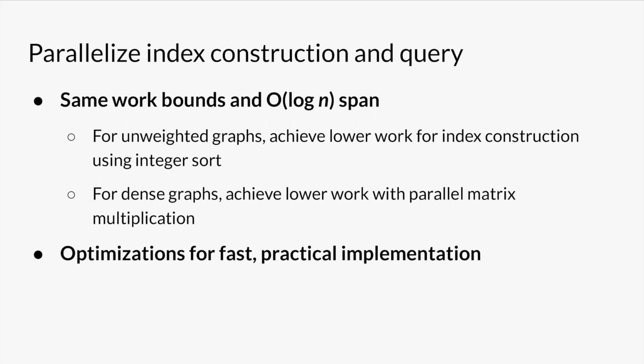In fact, we can improve on the work bounds of GS*-Index. For unweighted graphs, we can achieve lower work for index construction using integer sort, and for dense graphs, we achieve lower work with parallel matrix multiplication. Beyond these provable running time bounds, we also describe how to implement the algorithm to make it run quickly in practice.